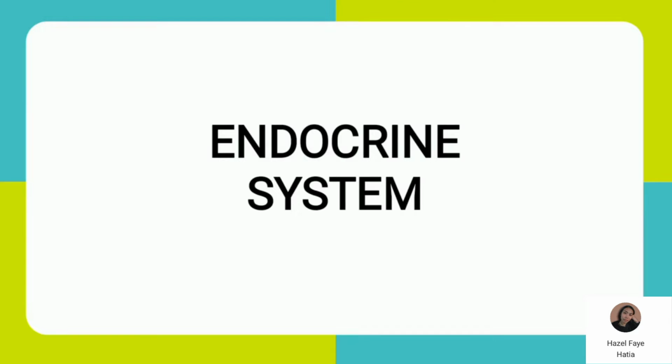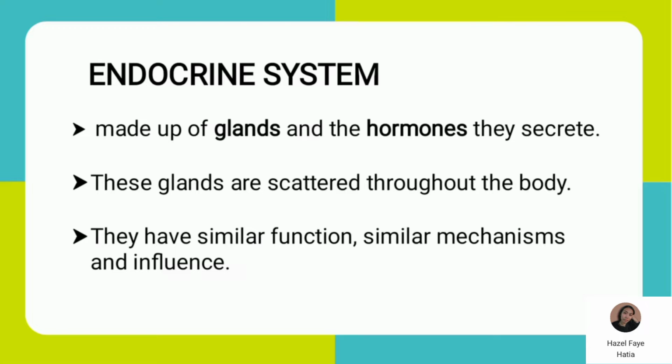of the endocrine system. So, the endocrine system consists of glands and these glands secrete their own hormones. These glands are scattered throughout the body.